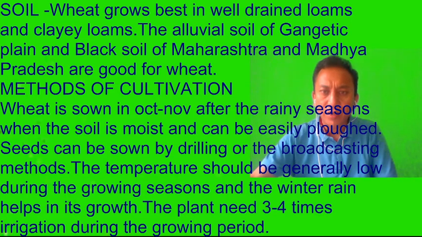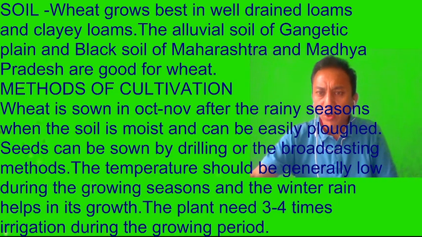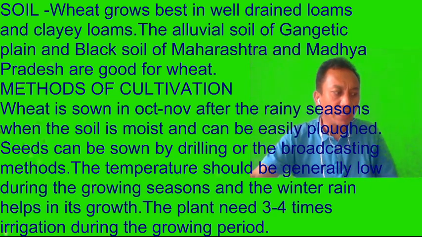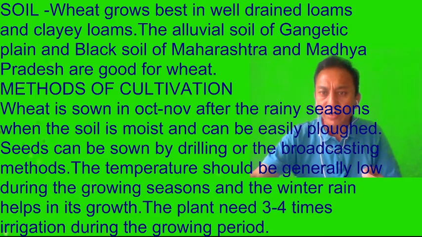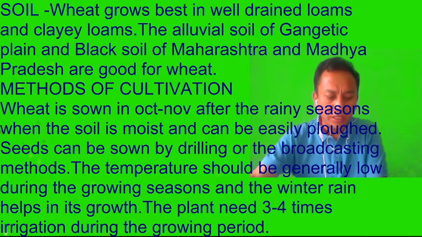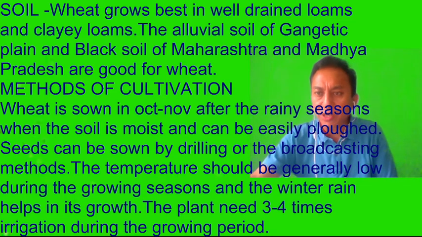Methods of cultivation. Wheat is sown in October and November, just after the monsoon season, when the soil is moist and can be easily plowed. Seeds can be sown by drilling or the broadcasting method. Drilling means dropping seeds at regular intervals through a bamboo shaft, or the dibbling method, or the broadcasting method, where the seeds are just sprinkled randomly by hand over the field. So that's how the seeds are sown in the field. The temperature should be generally low during the growing season, and the winter rain helps in its growth.